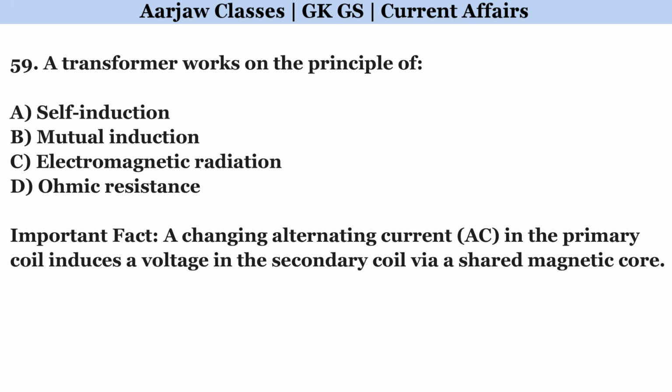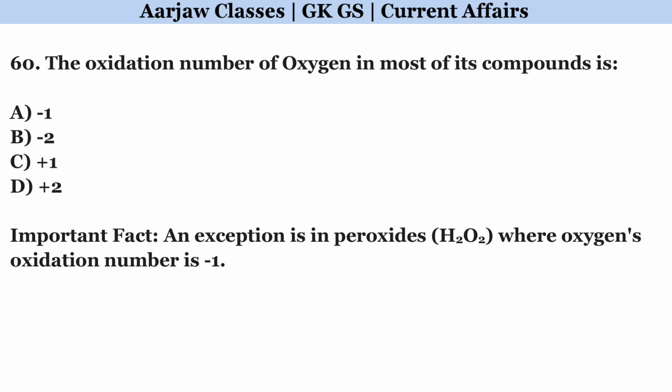A transformer works on the principle of. Correct option is B. Mutual induction. The oxidation number of oxygen in most of its compounds is. Correct option is B. -2.